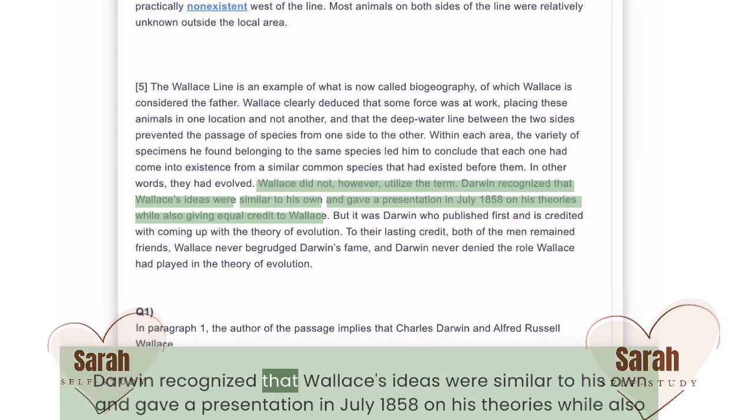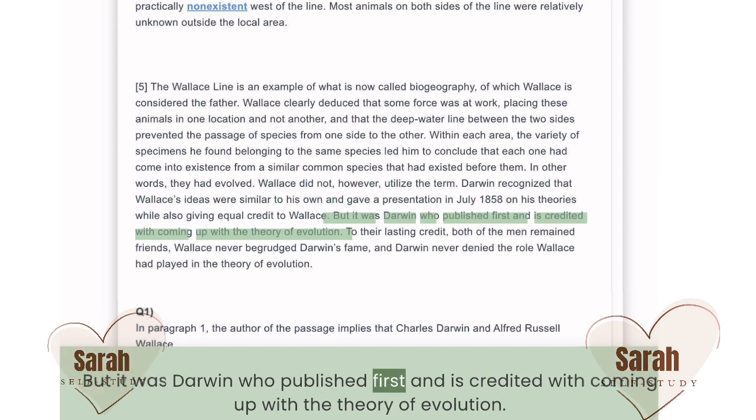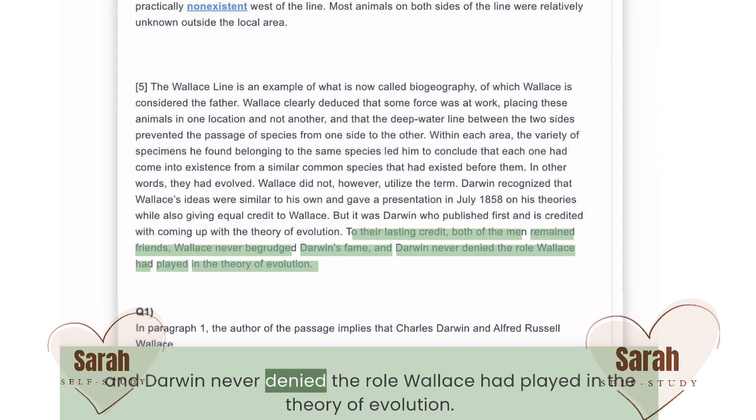Darwin recognized that Wallace's ideas were similar to his own and gave a presentation in July 1858 on his theories, while also giving equal credit to Wallace. But it was Darwin who published first and is credited with coming up with the theory of evolution. To their lasting credit, both of the men remained friends. Wallace never begrudged Darwin's fame, and Darwin never denied the role Wallace had played in the theory of evolution.